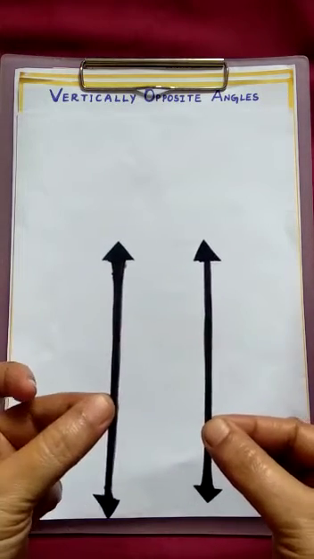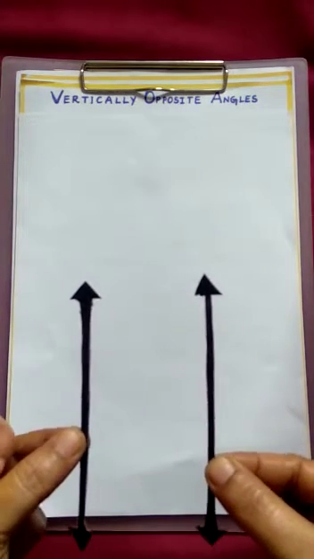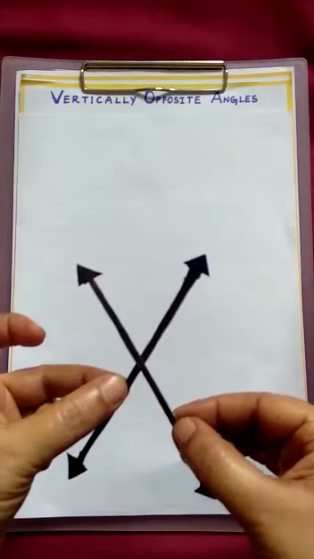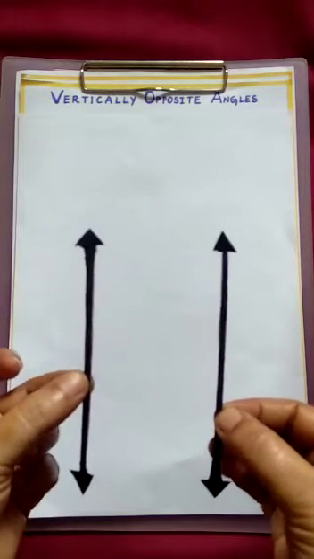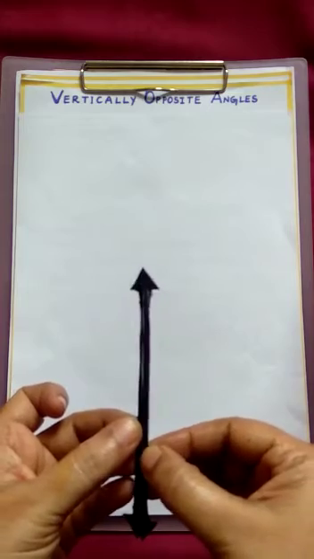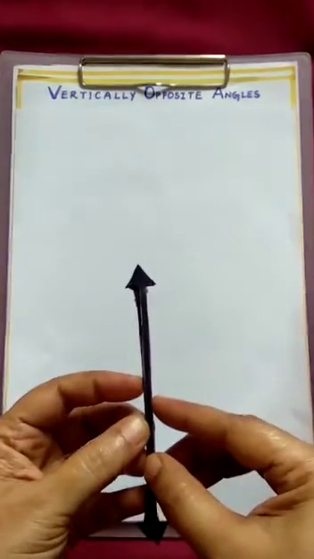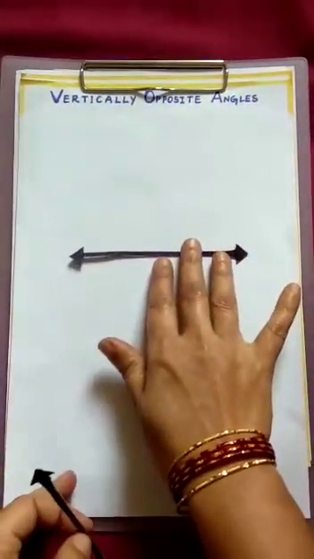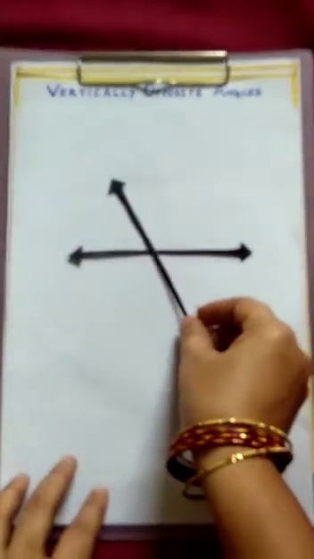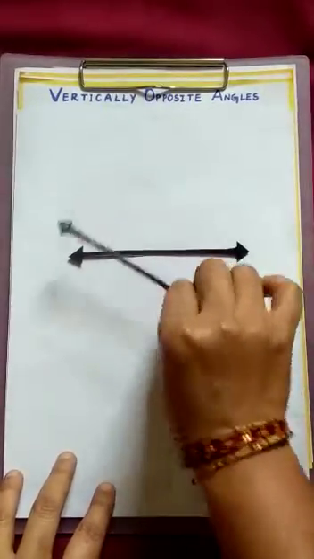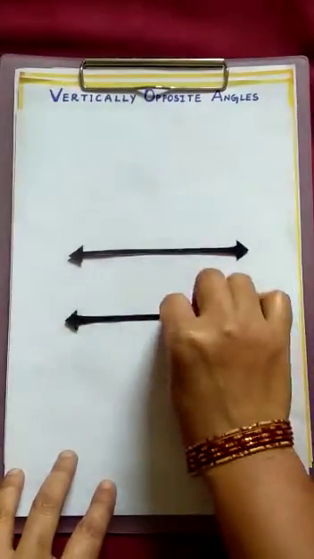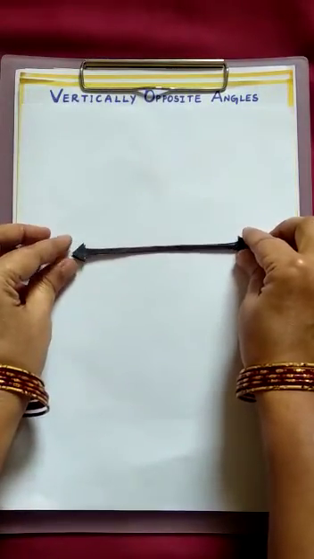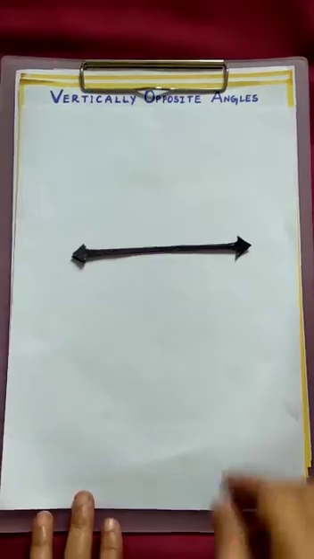Children, you see here, there are two lines. If two lines are in a plane, what are the possibilities? The two lines may meet or they may not meet. Sometimes they may coincide like this.